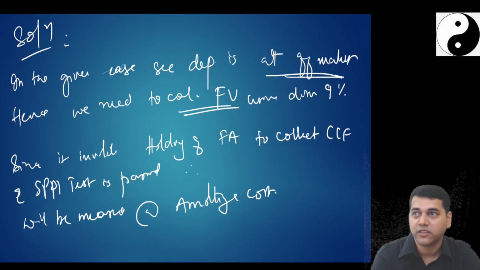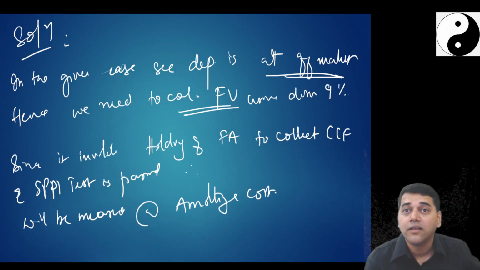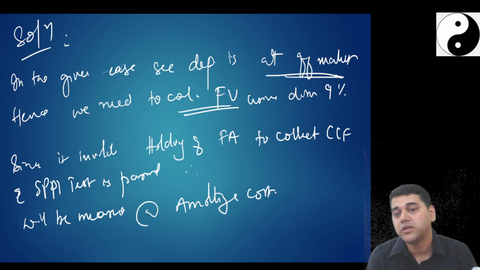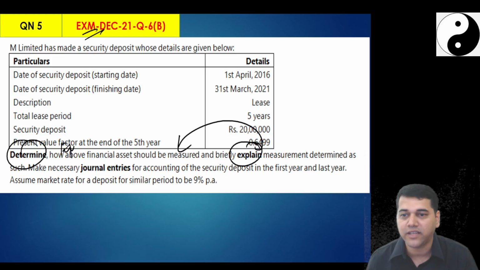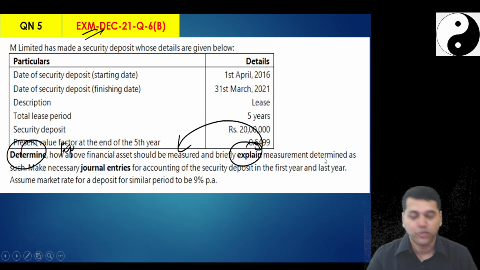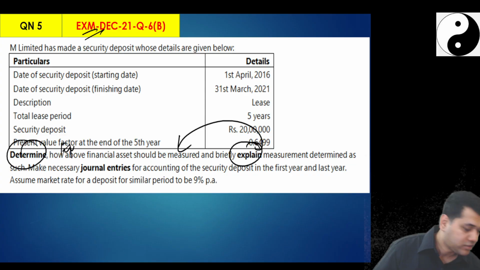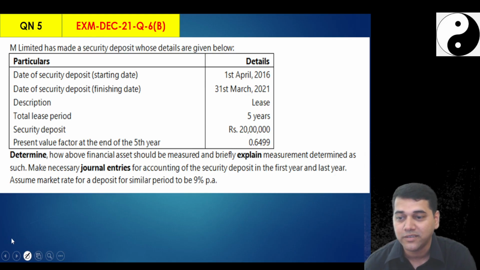Now, if you don't give this explanation, how much weightage will you give? This question has come for 5 marks in the exam. First of all, how many questions are there here? For these 5 marks, how many questions do you find here? You will find three questions. Can you just quickly in your mind give one mark allocation?